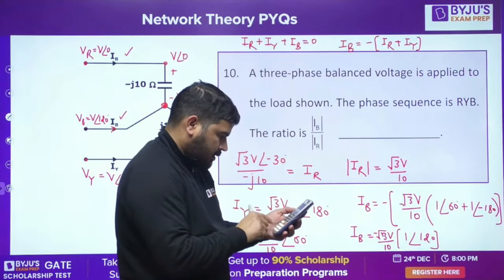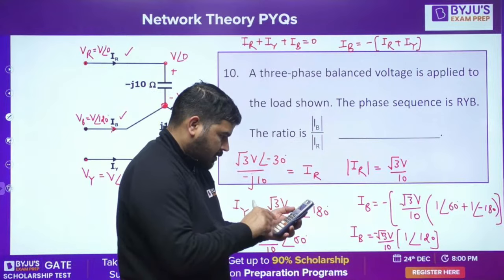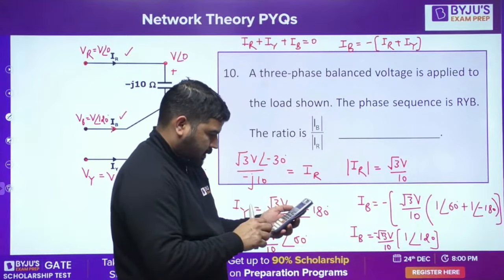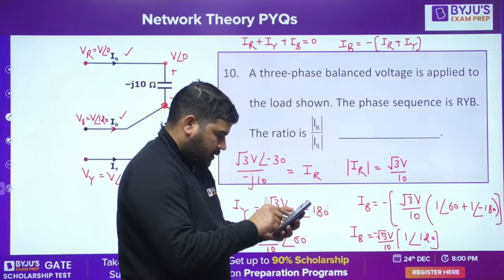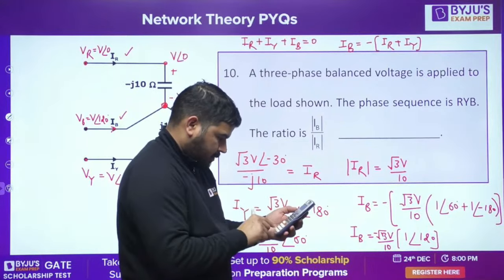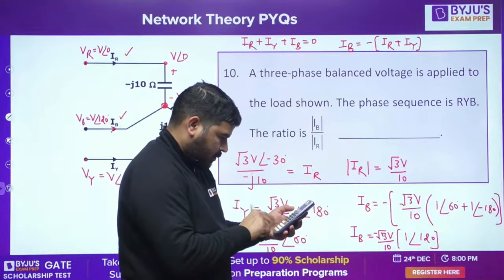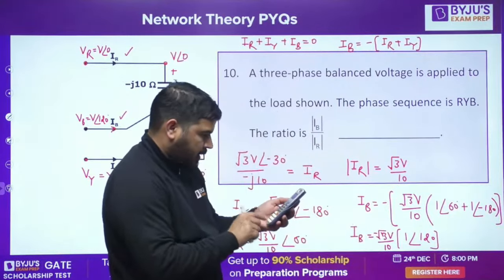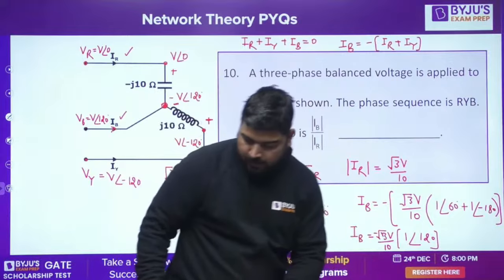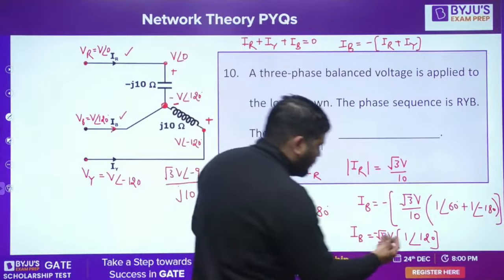I think it's not working. Why is it not working? Yes, now it's working. 1 angle 60 minus 1, so you will get 1 angle 120. That's perfect. Yes, it's 1 angle 120.